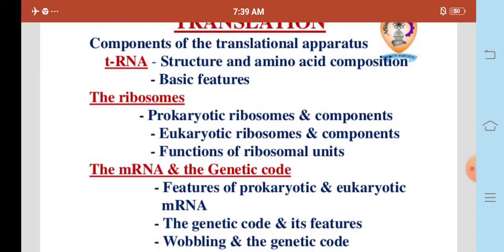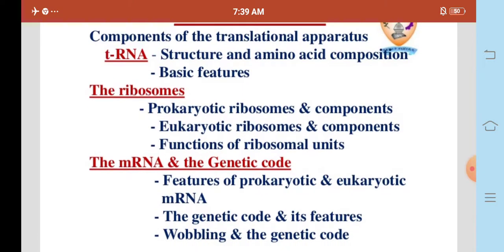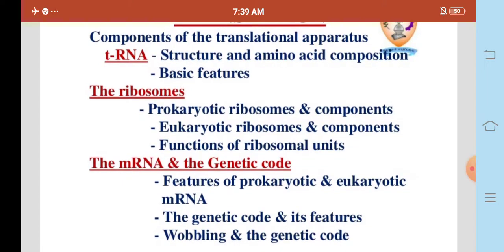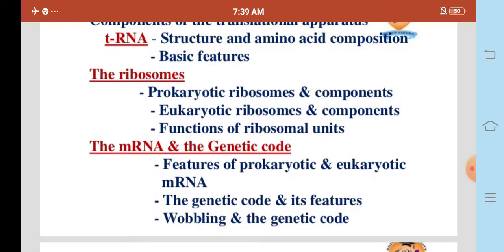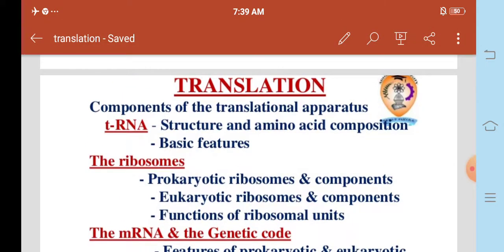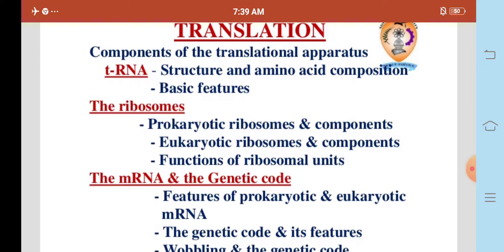Translation: components of the translational apparatus. The tRNA, its structure and amino acid composition, these are the basic features. And the second one is the ribosomes: prokaryotic ribosomes and components, eukaryotic ribosomes and components, and functions of ribosomal units. The mRNA and the genetic code: features of prokaryotic and eukaryotic mRNA, and the genetic code and its features. These are necessary for the translation process.